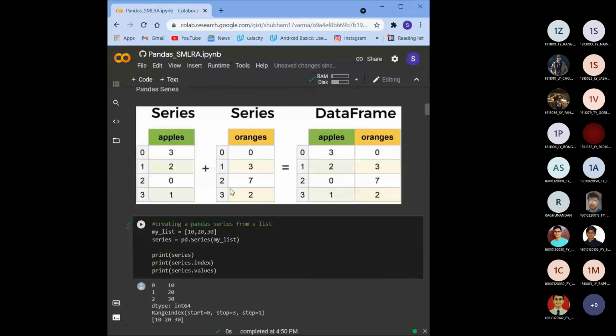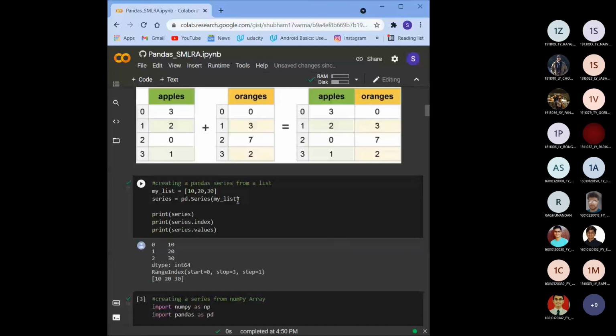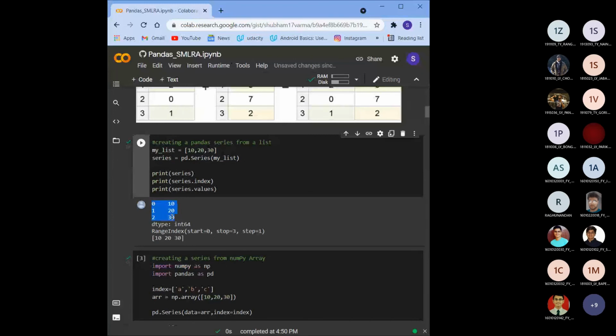So suppose you want to convert this into a pandas data frame. What you have to do is just type pd.Series and pass the list, and it will be converted. As you can see here, it has been converted into a pandas Series.